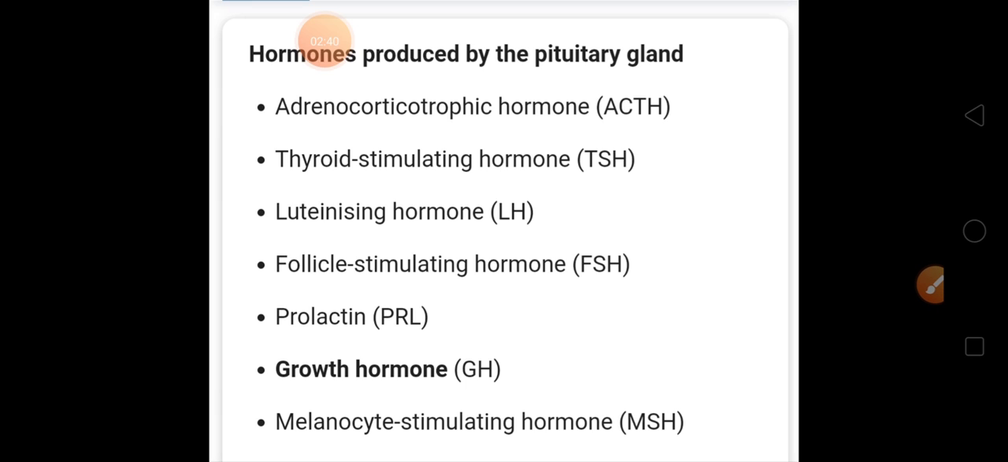So just note them down and write their short form as well as full form: ACTH, TSH, LH, FSH, PRL, GH, MSH. So have an idea.